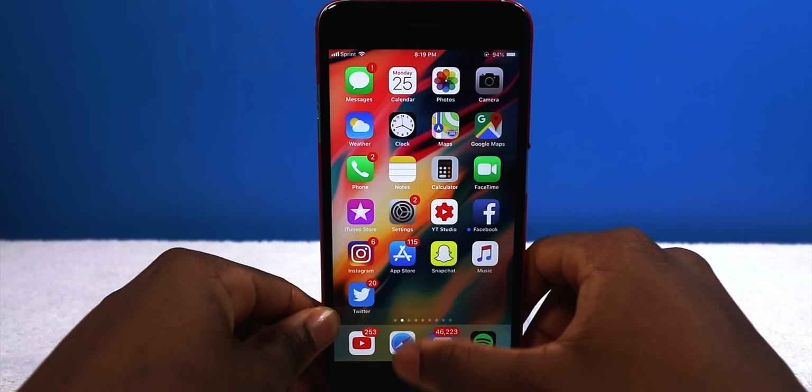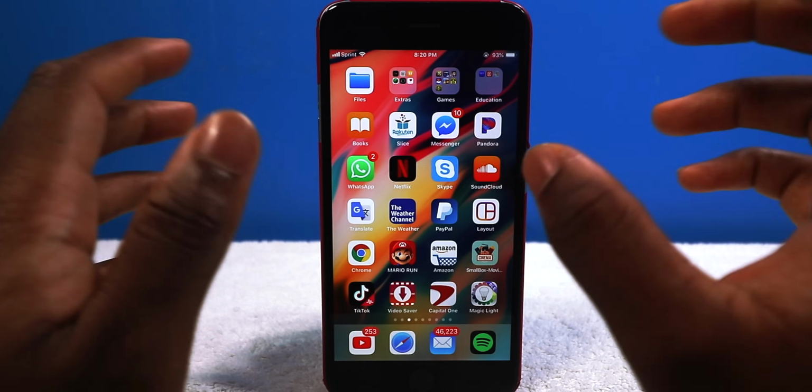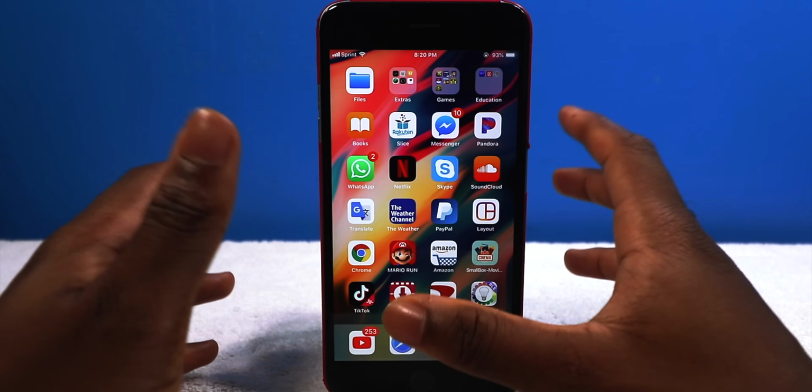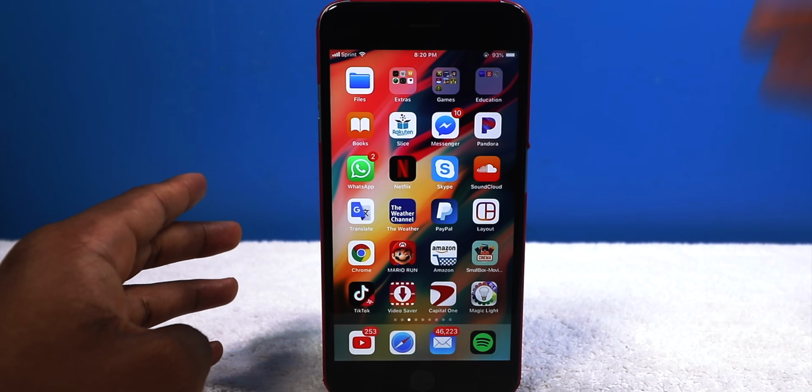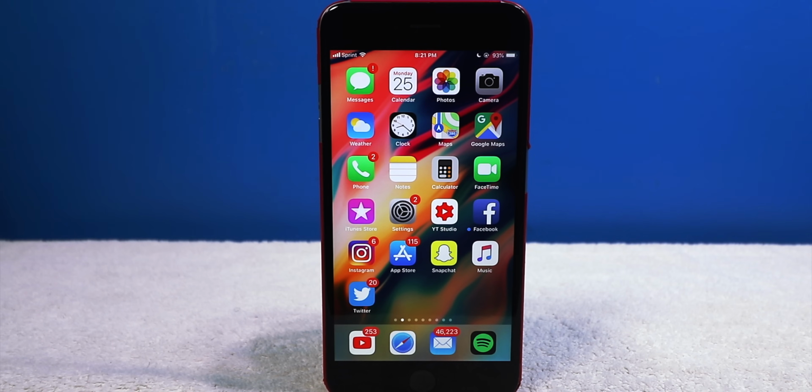Alright guys, so I just finished installing iOS 12.2, and here it is. The 6 Plus is the same exact internals as the iPhone 6, the same A8 chip, the same 1 GB of RAM. So what exactly is new on iOS 12.2?